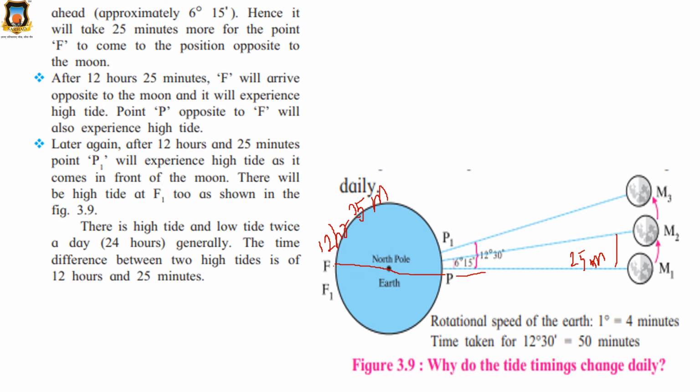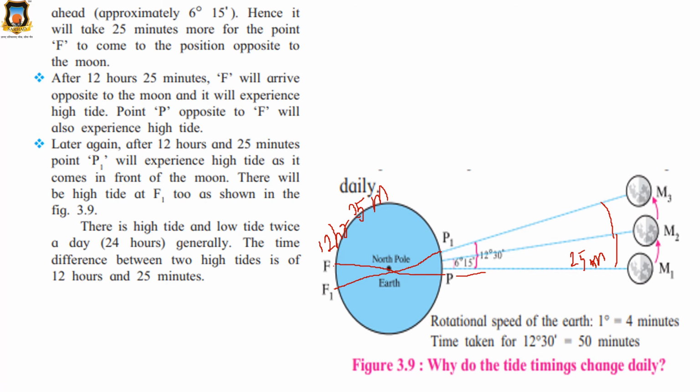Clear all of you? Are you all getting it? How does the position change? Later again after 12 hours 25 minutes, point P1 will experience high tide as it comes in front of the moon. There will be high tide at F1 as shown in figure 3.1. So if this P1 is going to experience high tide, this F1 will also experience the high tide.